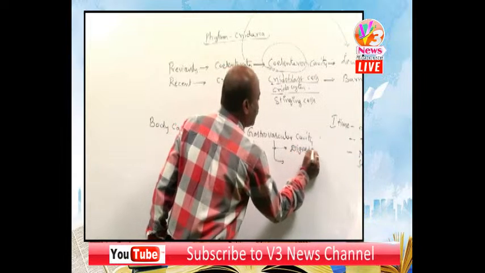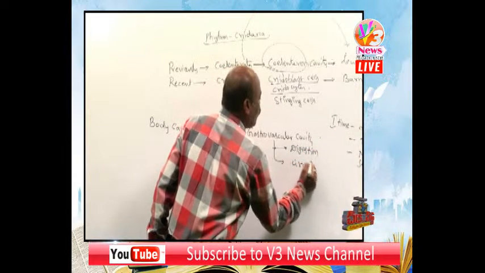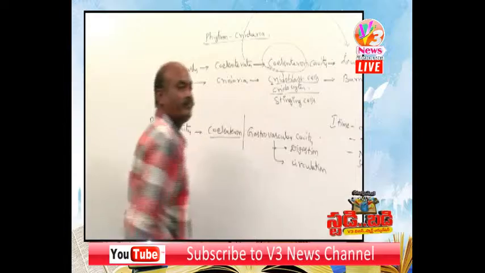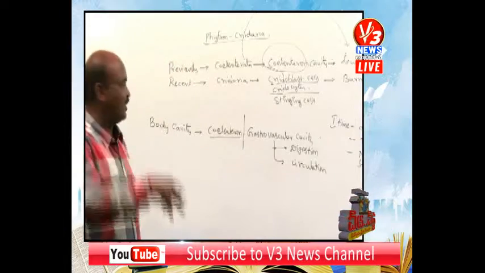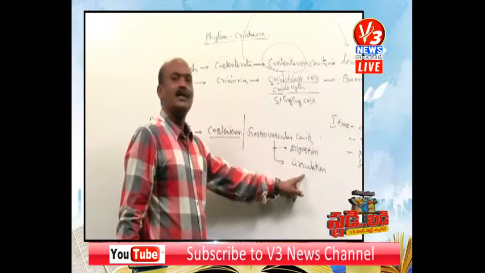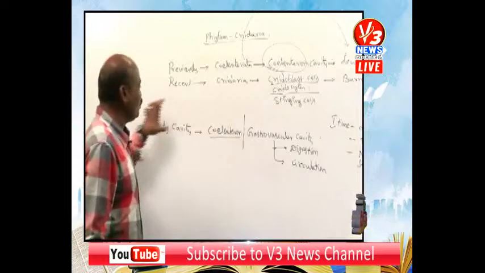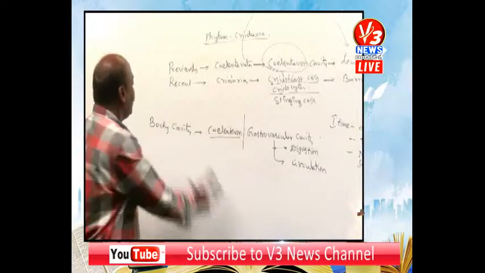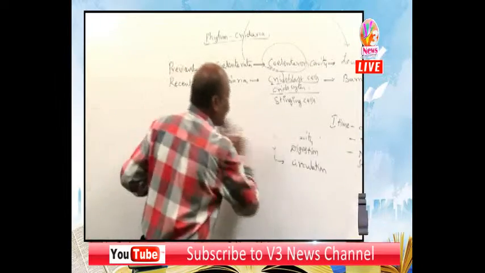What are those two functions? One, it helps in digestion, and also in circulation. It serves both functions, digestion and circulation. That is about the body cavity.